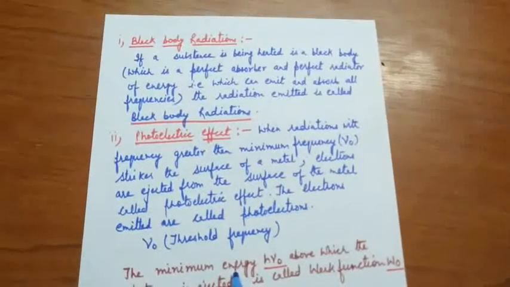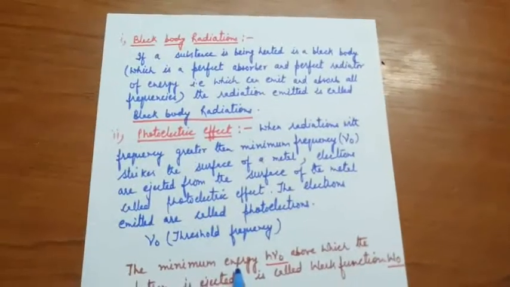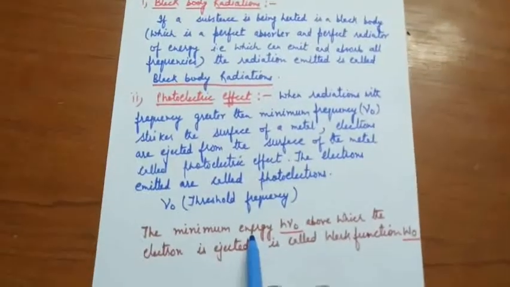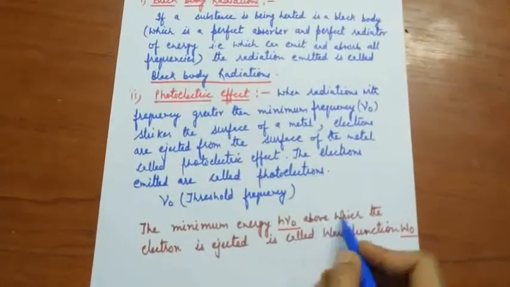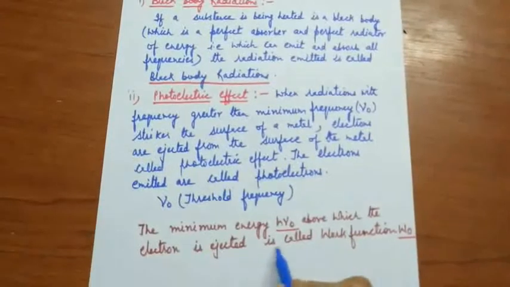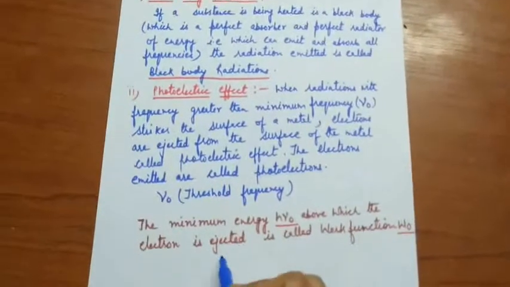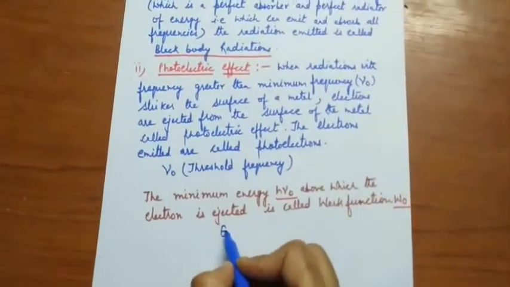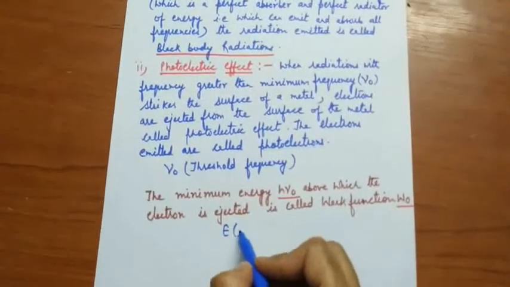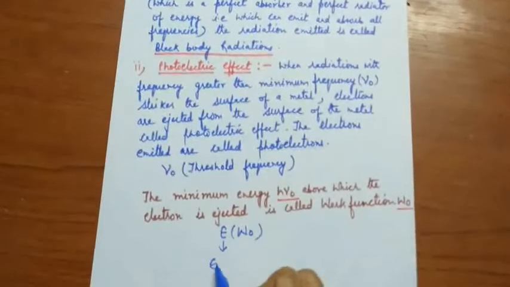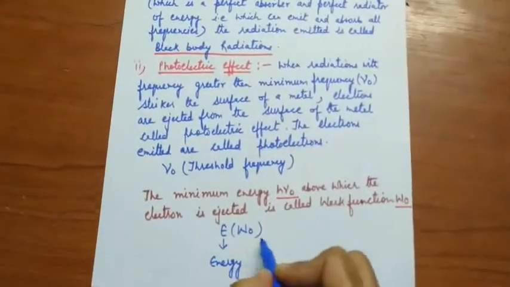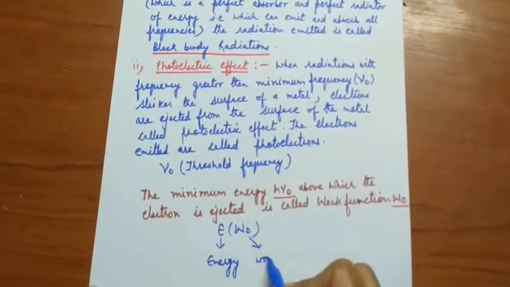The minimum energy hν0 required for the electron to be ejected is called the work function, represented by W0. E means energy and W0 means work function.